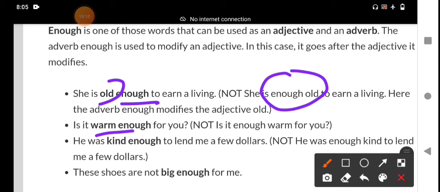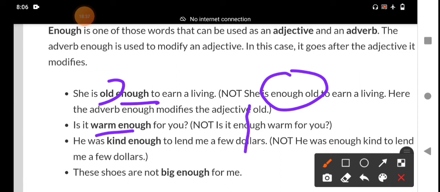It is also an adverb. It qualifies an adjective. He was kind enough. Kind is an adjective. He was kind enough to lend me a few dollars. You should remember that when using an adverb, you should place the word enough after the adjective and it qualifies the adjective. These shoes are not big enough for me.